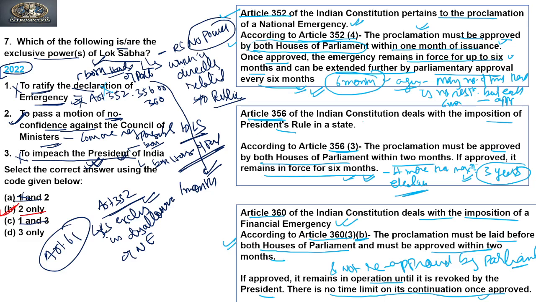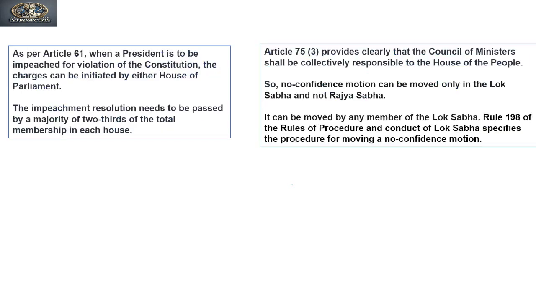But in President's rule, it can last only for a maximum period of 3 years, whereas in national emergency there is no maximum period, no limit on the number of times the national emergency can exist. Every time it has to be approved, and each approval will give a time of 6 months. Is it clear? So on the basis of this, we can say that only the second is true, and the first is incorrect because of this, right? Now we'll see the next explanation of why the 2 is true.